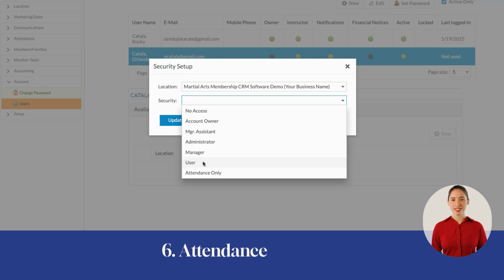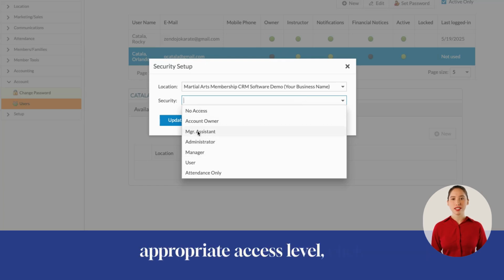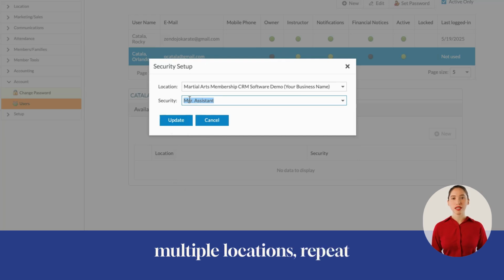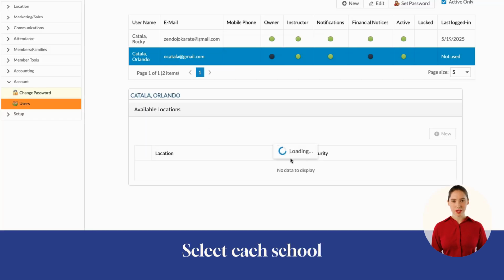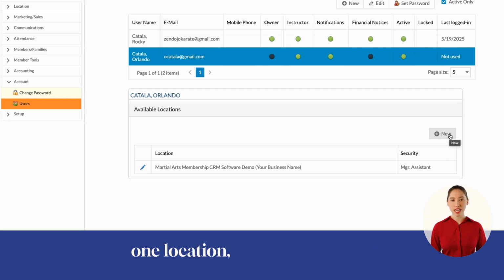6. Attendance Terminal. This role is attendance only. Users with this access can log in, take attendance, and that's it. No access to member profiles, billing, or communication tools. Step 4. Managing access levels. Once you've selected the appropriate access level, click Update. If the team member works across multiple locations, repeat the process. Select each school. Assign the appropriate role. For employees who only work at one location, only give access to that specific school.